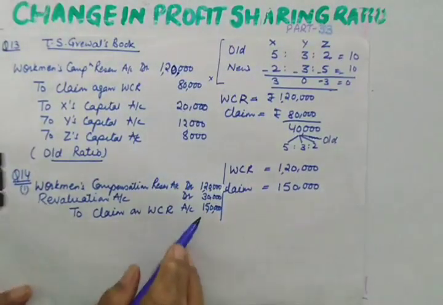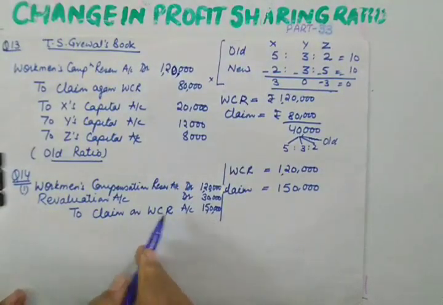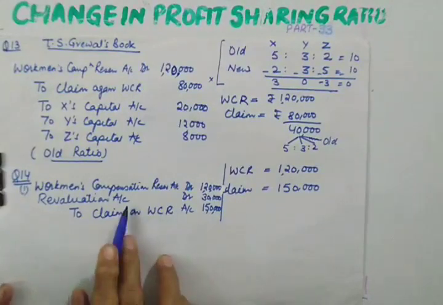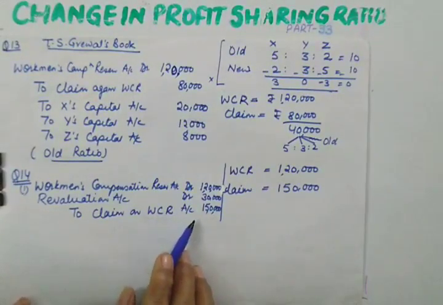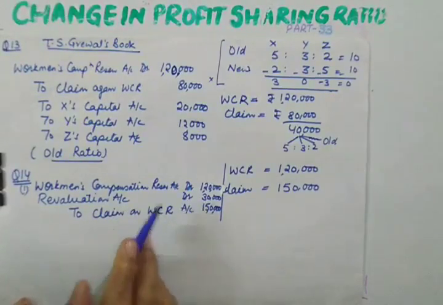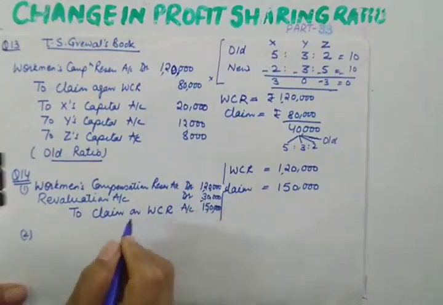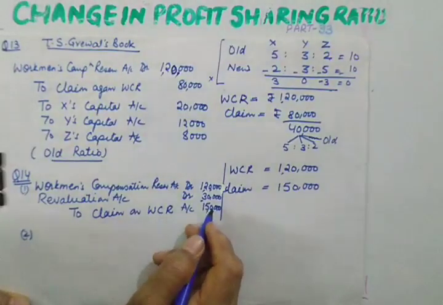Being, you need to write the narration also and format of journal entry also. So what you are going to write here? Being the loss on account of claim due to workman compensation reserve is met out of revaluation account. And second entry, when you transfer this loss to partners capital. So for loss, what is the rule for capital account?